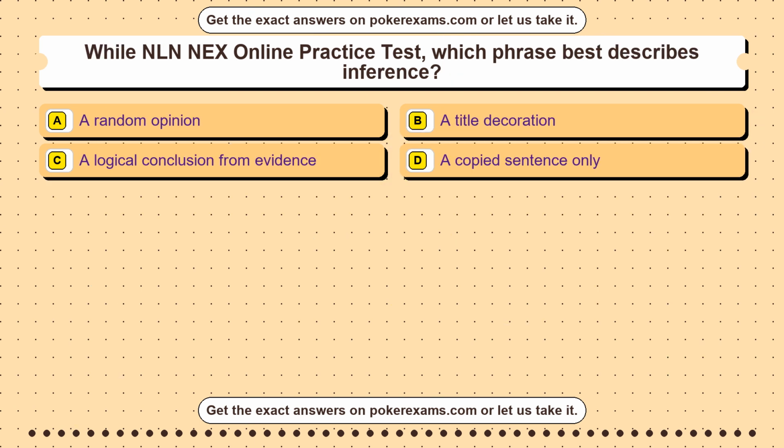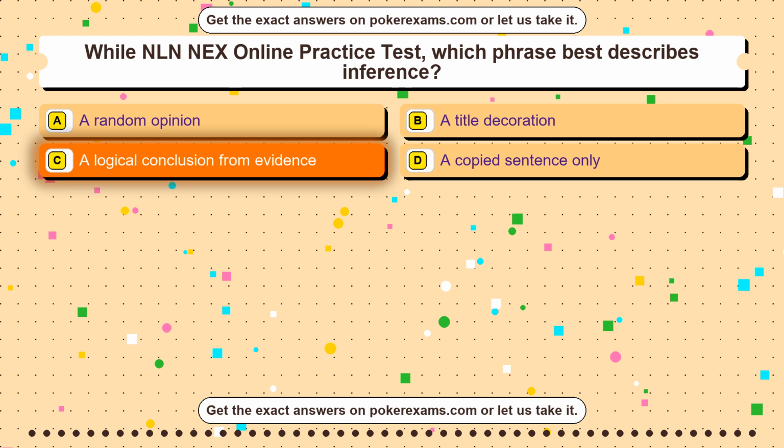Question 7. While NLN NEX Online Practice Test, which phrase best describes inference? Option A. A random opinion. Option B. A title decoration. Option C. A logical conclusion from evidence. Option D. A copied sentence only. The correct answer is option C.